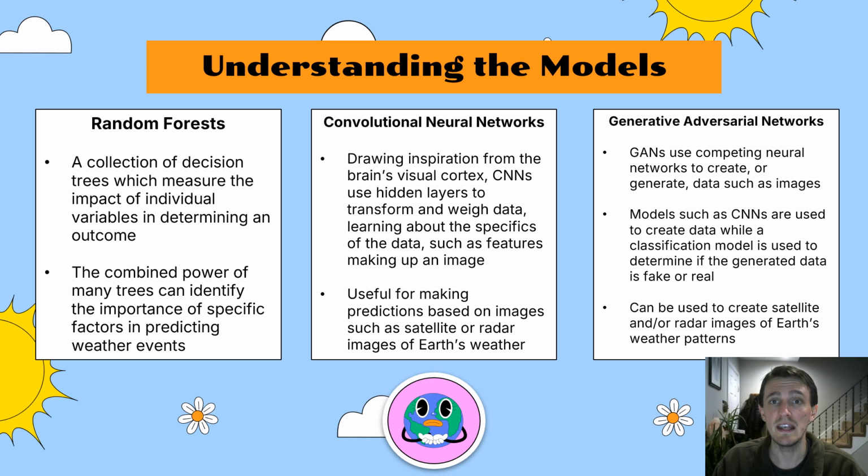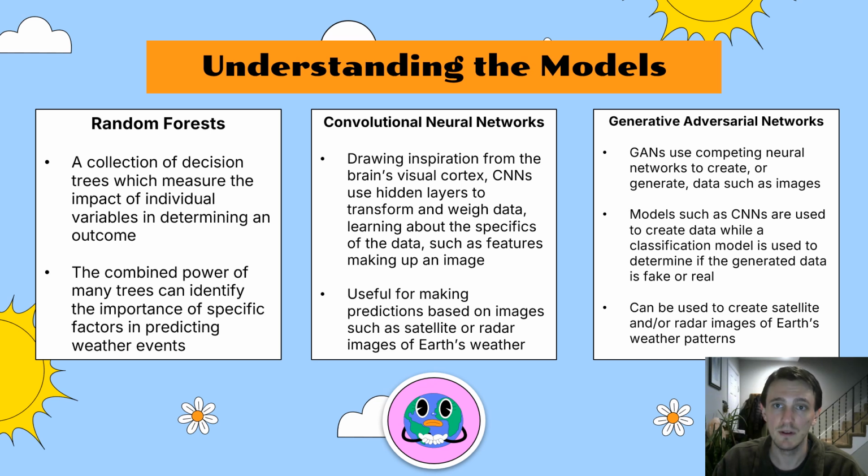Before I explain each thought experiment in more detail, it's important to understand some basics of machine learning models being discussed. Random forests are a collection of decision trees that measure the impact of individual variables in determining an outcome. Combining the power of many decision trees helps identify the importance of specific features, such as determining whether temperature or precipitation is more important in predicting pleasant days.